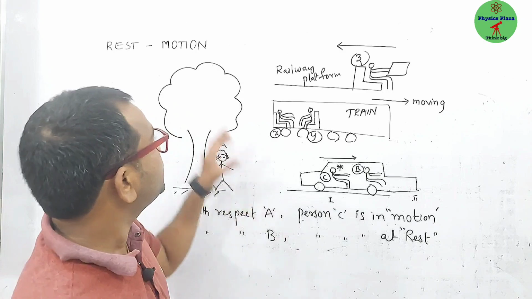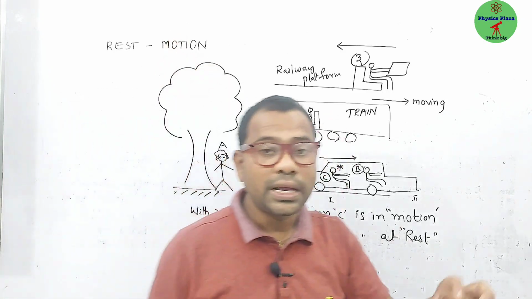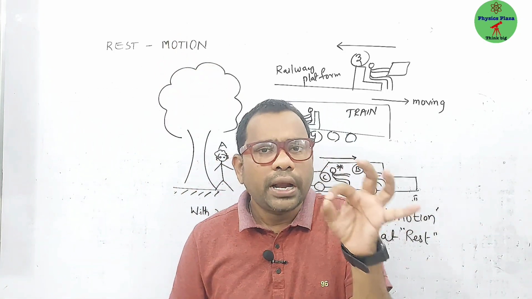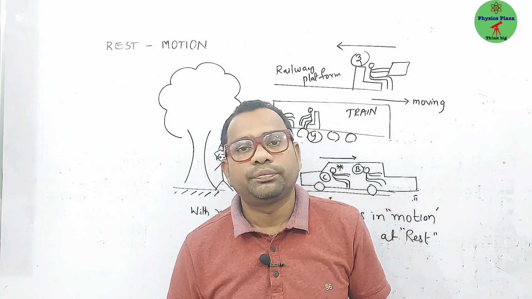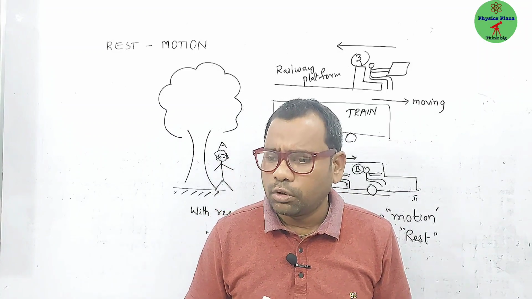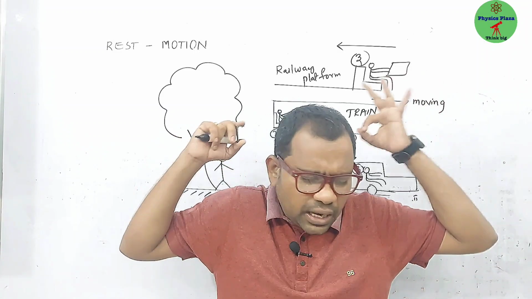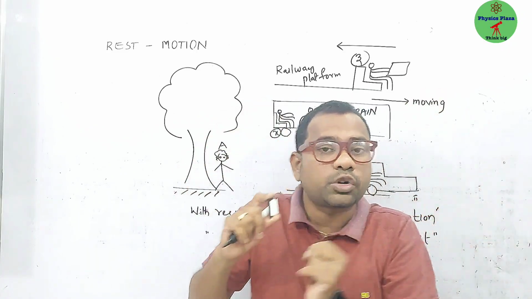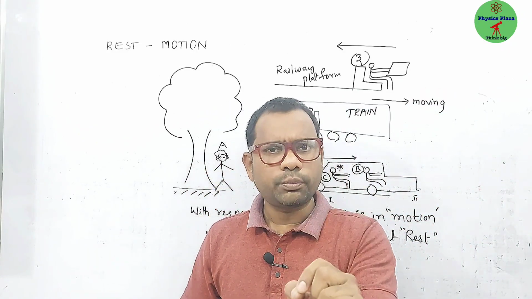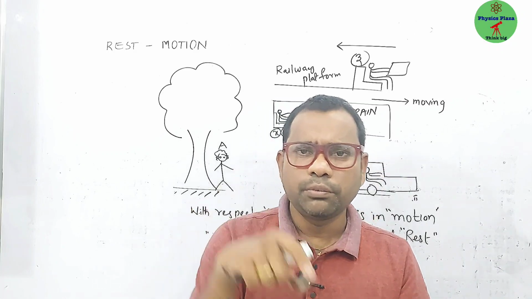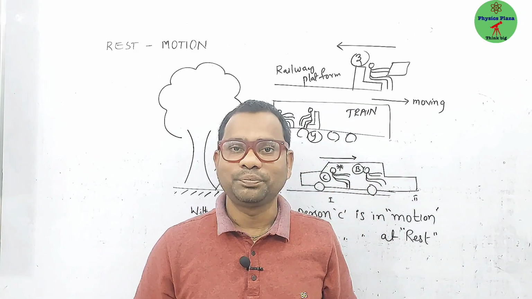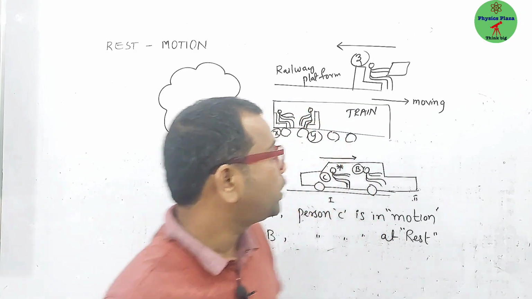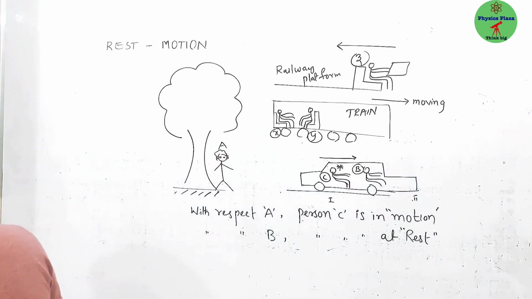So that's what we can say, that rest and motion both are relative terms. You cannot separate them. There is no body that is perfectly 100% at rest only, or 100% in motion only. Any object can be at rest and in motion at the same moment. Hope I am clear. So this is what rest and motion actually are.